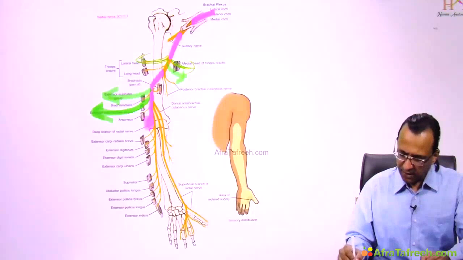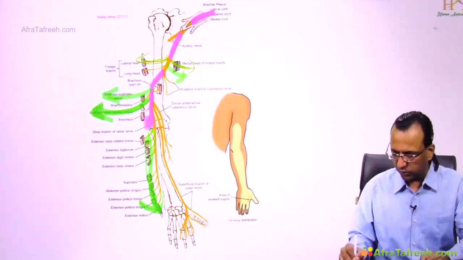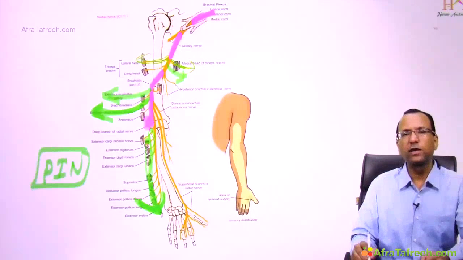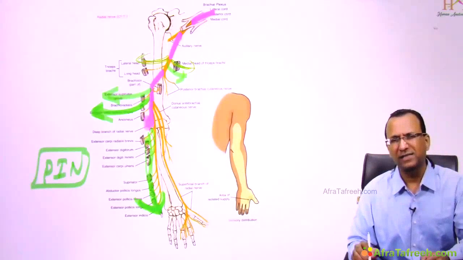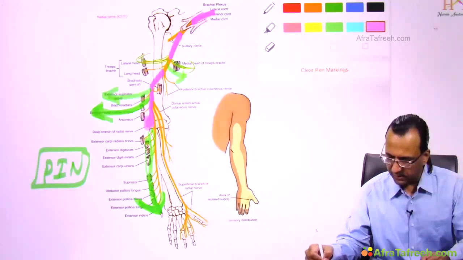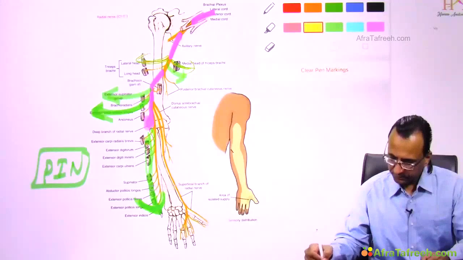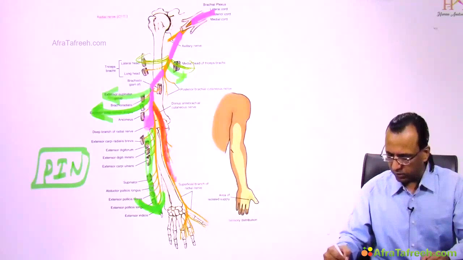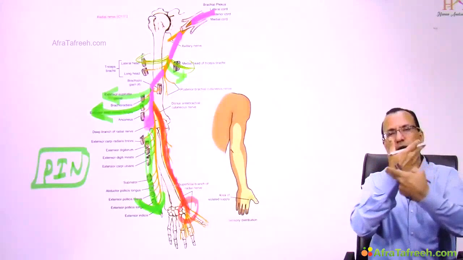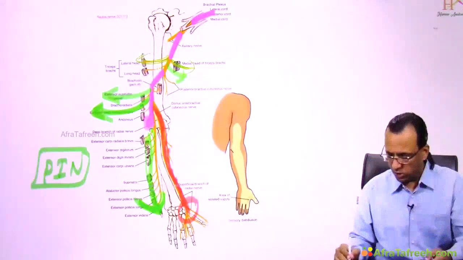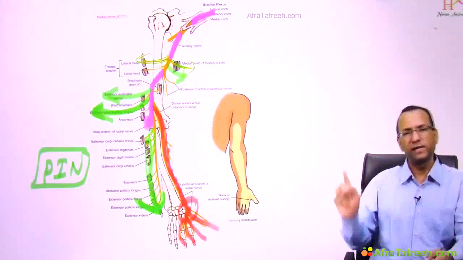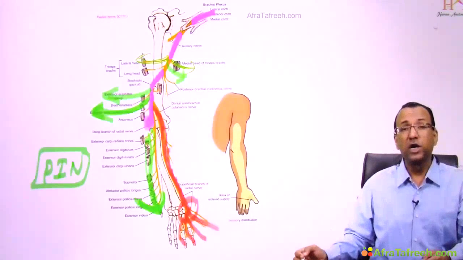It will then divide into two branches. One is the motor nerve, the posterior interosseous nerve, supplying the posterior forearm extensor muscles. The other is a cutaneous branch, which comes to the dorsum of the first web space. At the roof of the anatomical snuffbox, it will pass and supply the dorsum of the first web space, and also of course the skin of the 3.5 fingers minus the nail bed, because the nail bed is median nerve. So this is the diagram which we are supposed to draw.